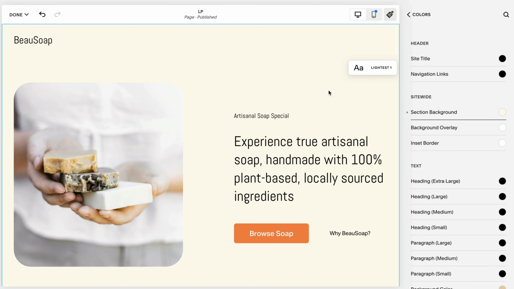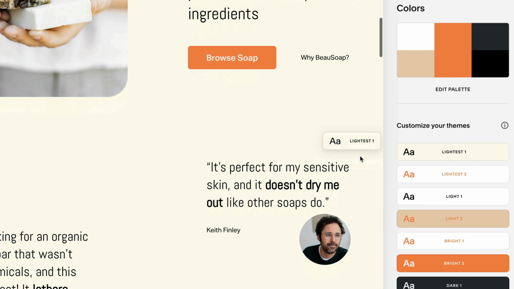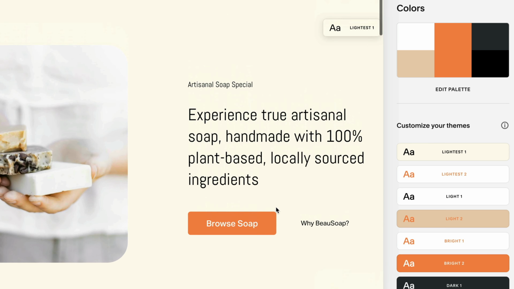So now what I want to do is have alternative section backgrounds, and I want a slightly more brown color. So I'm going to go back to Colors, and under light 1, if you're asking now, why didn't I choose light 2? You can see that light 1 has a dark text and a light background. This has an orange text. So if I was to go in and assign sections with lightest 2, it would make all the text orange, which is not what I'm after.